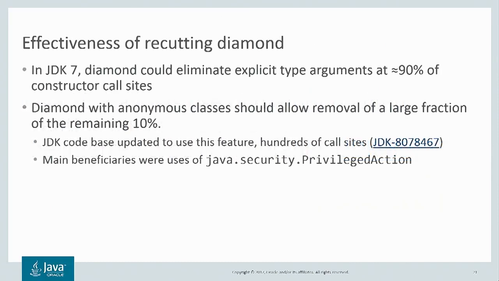In JDK 7, we found that Diamond was very effective at eliminating explicit type arguments in over 90% of the constructor call sites. And with this new enhancement, we feel that allowing Diamond with anonymous classes will allow removal of a large fraction of the remaining 10%. We've had good experiences using this feature in the JDK codebase and eliminated hundreds of additional call sites.